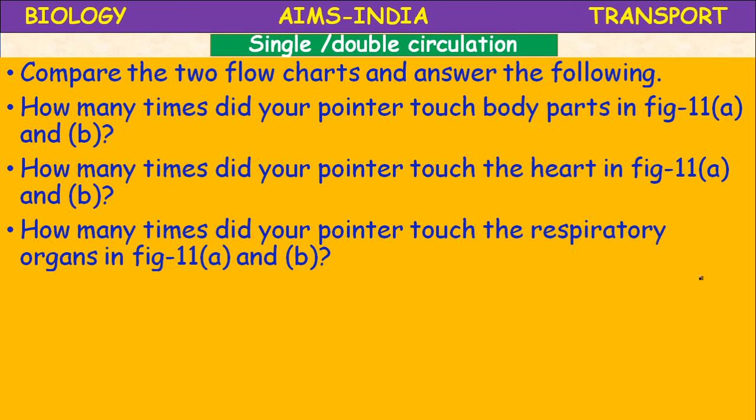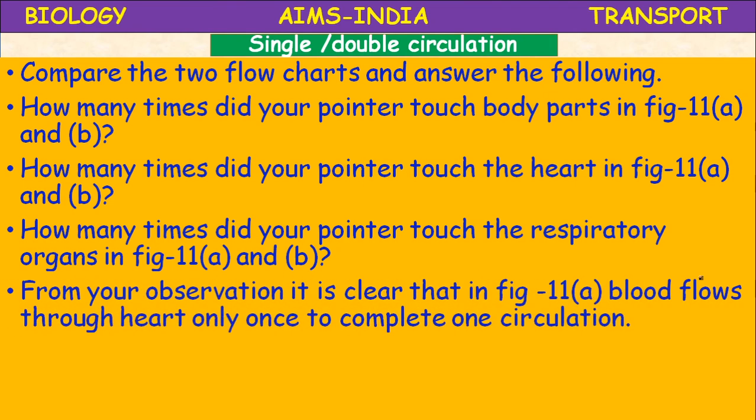Okay, so this kind of circulation is called double circuit circulation, whereas in the fish, single circuit circulation, only one time the blood is pumped from body parts to gills and from gills directly to body parts.